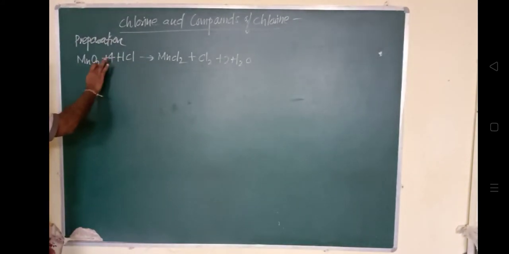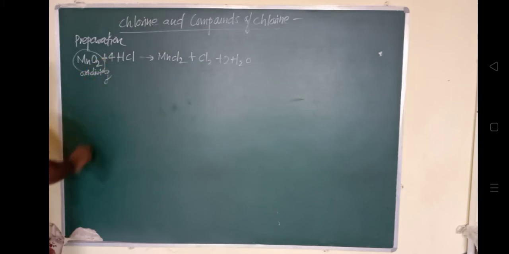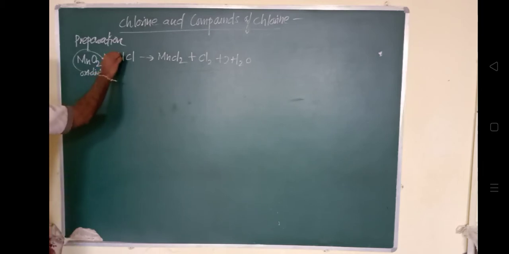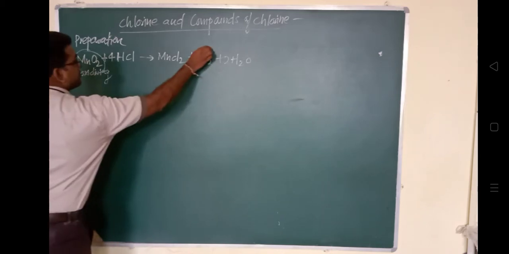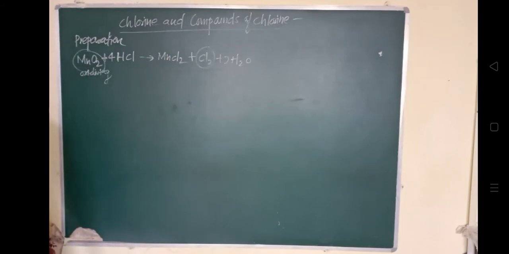So look at the reaction between hydrochloric acid and MnO2, manganese dioxide, which is acting as an oxidizing agent, oxidizing this HCl. Here we get chlorine. So this is the preparation of chlorine.